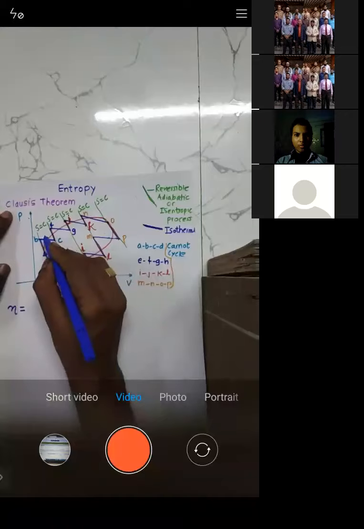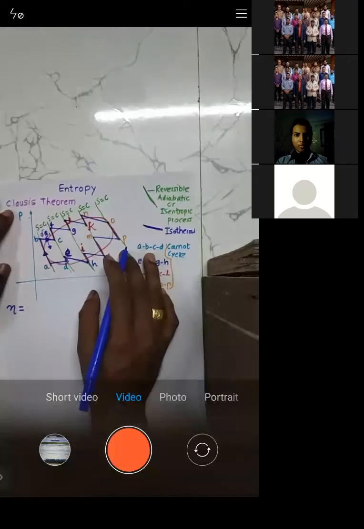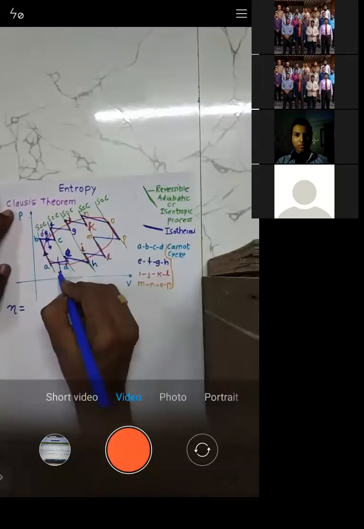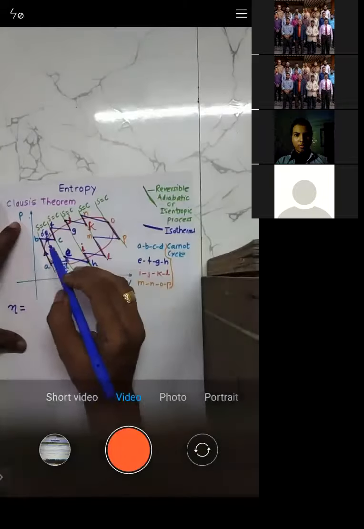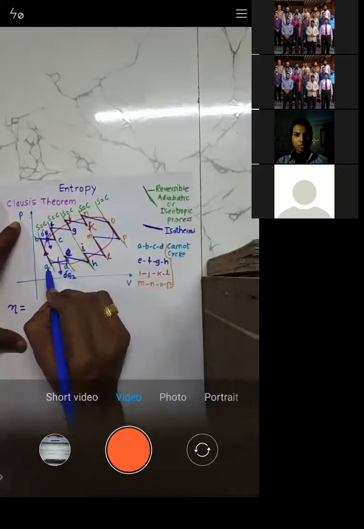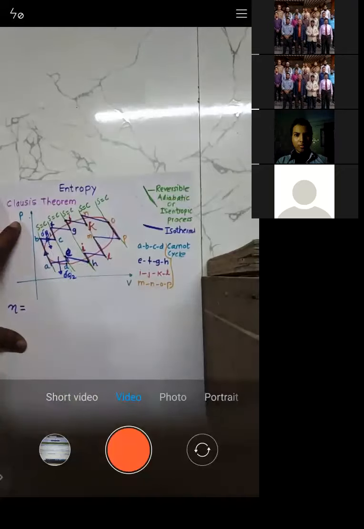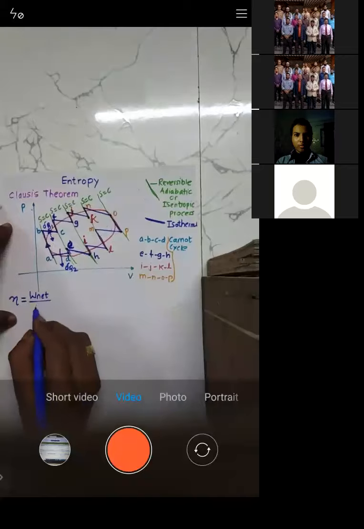Let us say during B to C, del Q1 amount of heat is supplied, and during D to A, del Q2 amount of heat is rejected. So what is the formula for efficiency? Efficiency is given by net work upon heat supplied.